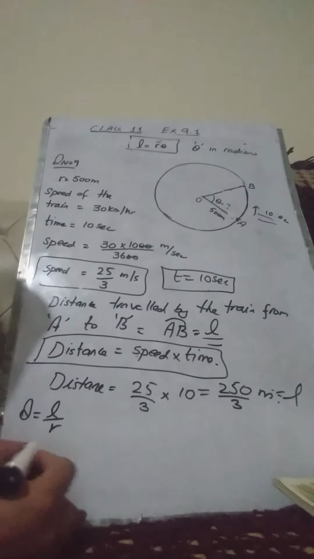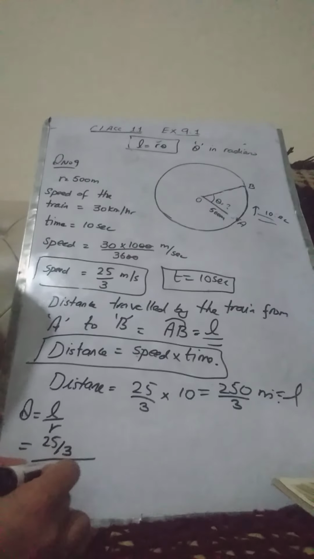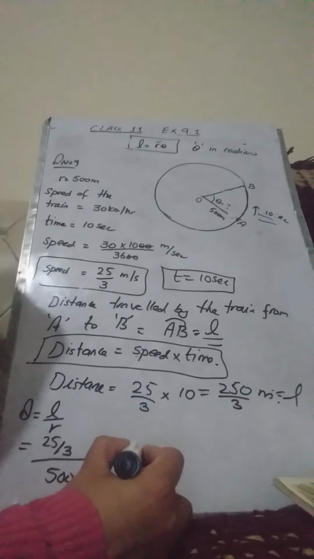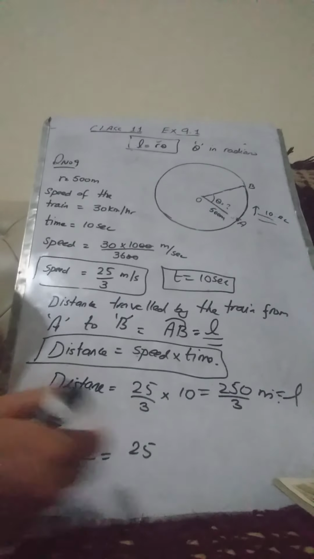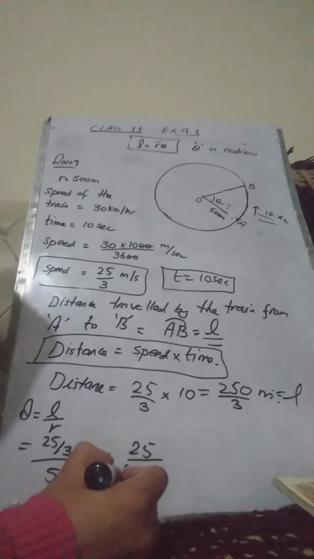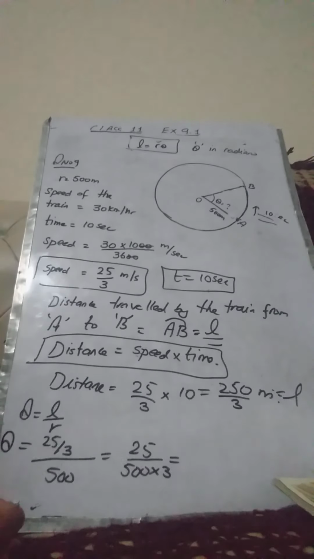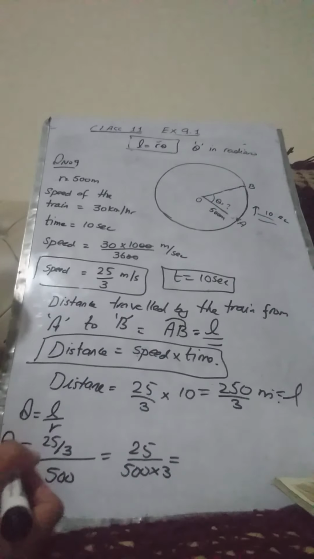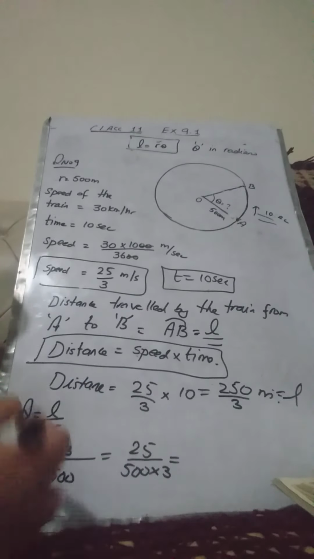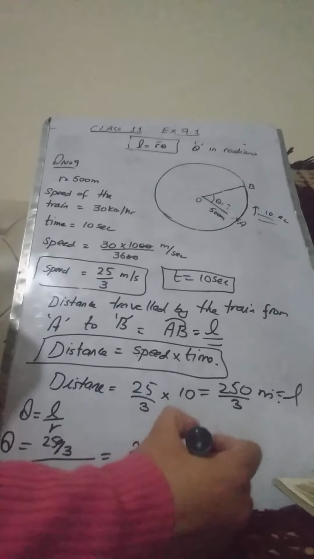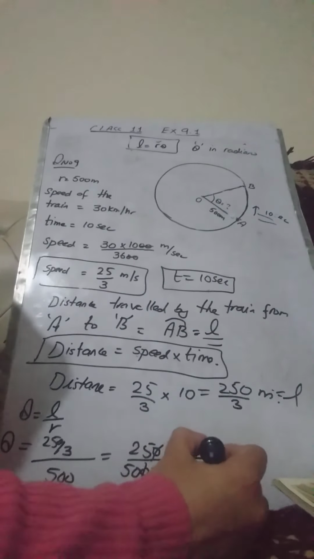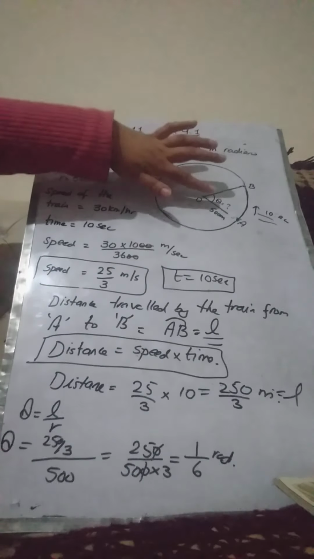We know that L is equal to 250/3 over R, which is 500 meters. Now we know that this 3 will go to the denominator, 500/3. Now calculating this, the value of theta, after simplifying all this, L was 250/3. Now calculating all this after simplification, we will get 1/6 radians. Okay, so this will give us the value of theta.